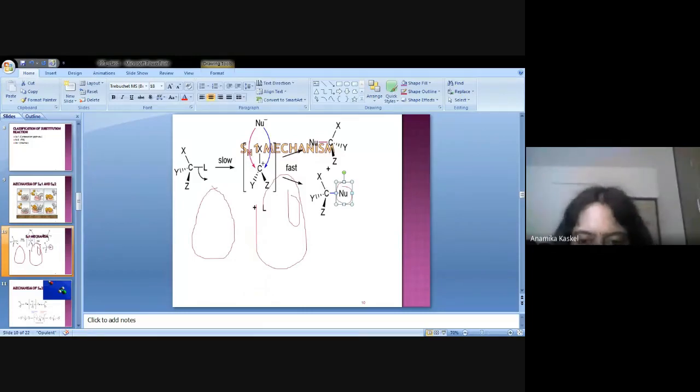Now, if I ask you the question, can anybody tell me what is the mechanism of the SN1 attack? Please give an answer. What is the mechanism of the SN1 attack? Anybody from the class?